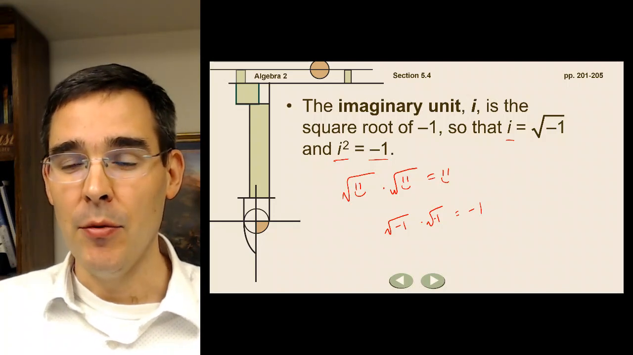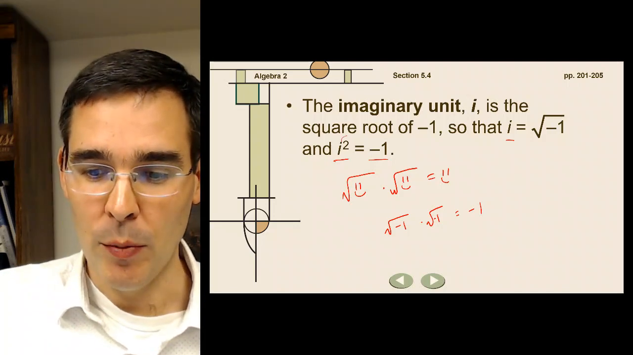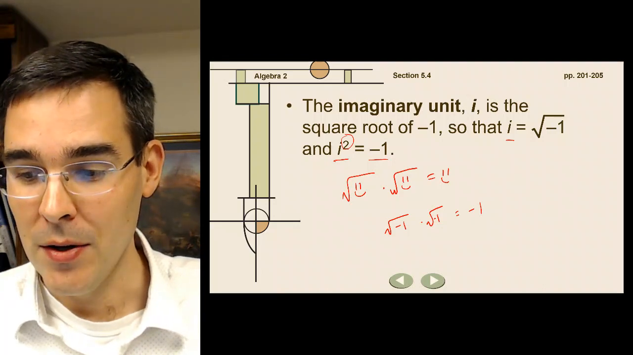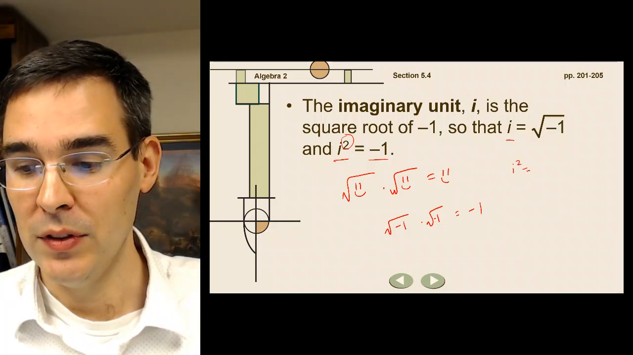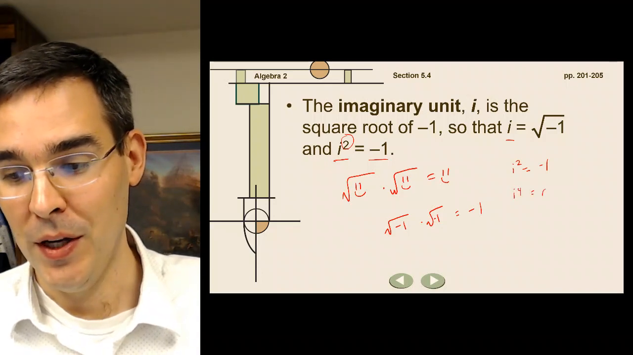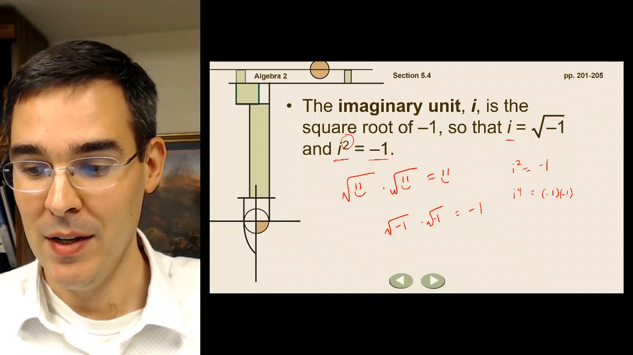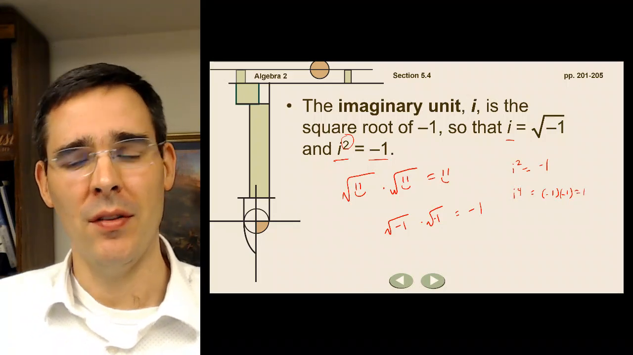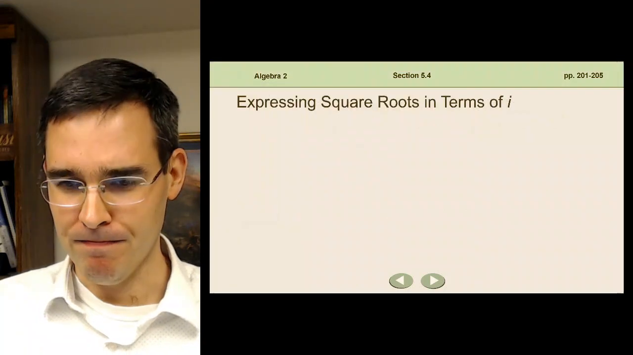You want to keep track of these exponents. We'll talk more about that probably in our next lesson. Because if i squared equals negative 1, i to the fourth would equal negative 1 times negative 1, which would just equal 1. So we have to keep track of exponents. That'll be more for tomorrow's lesson.